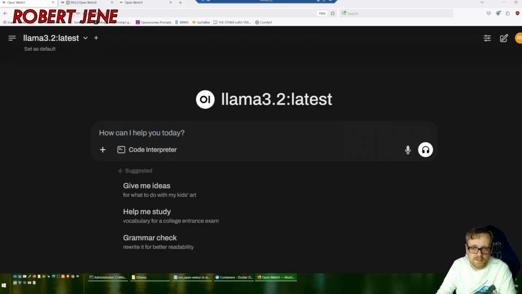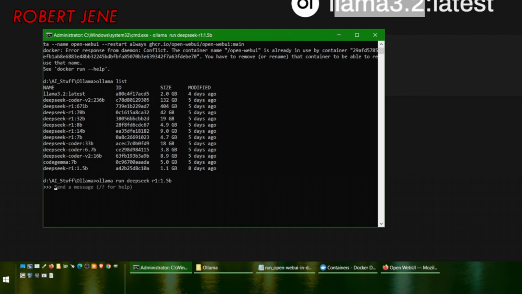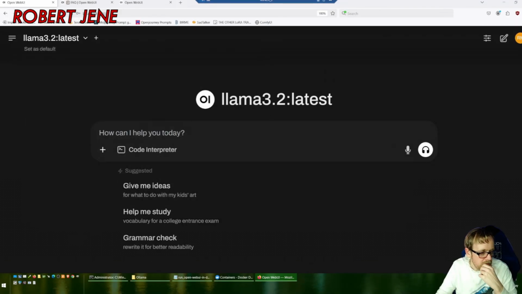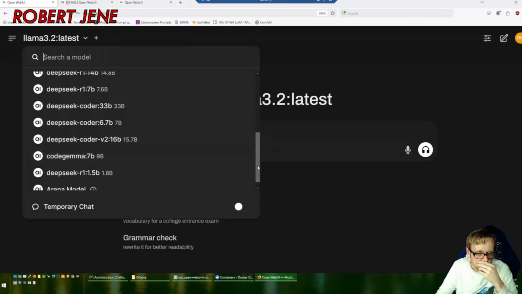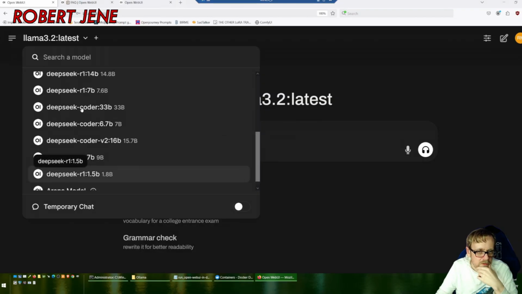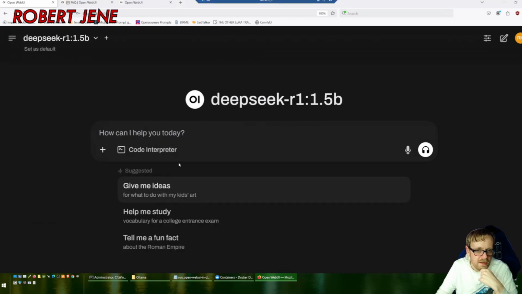So let's test this. It says Llama 3.2, but I'm running DeepSeek R1. So that's a bug for me deleting and re-adding it. That's the model I ran last time. So if you run more than one model, you need to use the drop down in the top left corner and choose the one that matches the one that's actually running in Ollama in your command line.